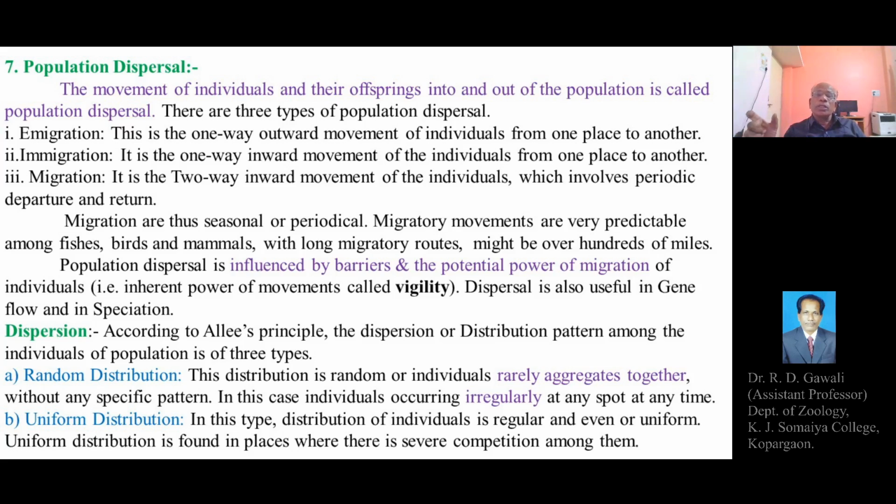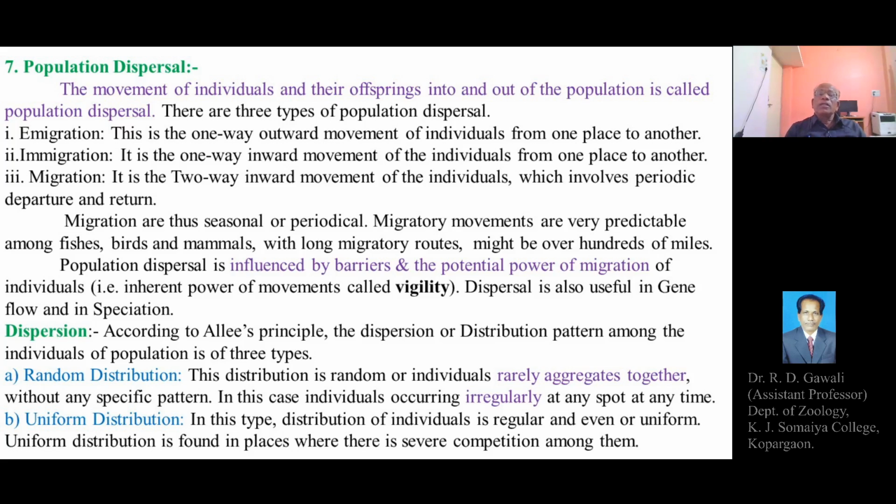The pattern of distribution of the individuals of the population is called dispersion.